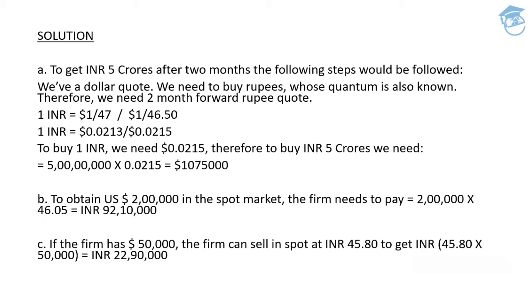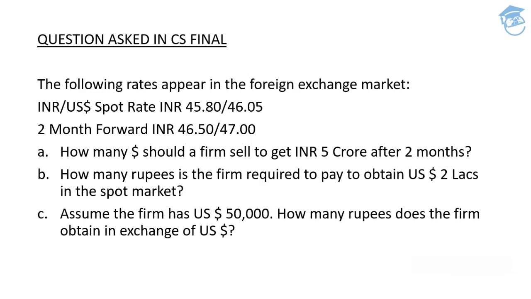Clear? The third point, the last one, if the firm has got $50,000 in its pocket and the firm needs to sell it in the spot market, then the rate that will be applied. In this particular case, we have got dollars. This is going to be the same case as the first one, not the second one. Since you have got dollars in your pocket and you need Indian rupees, the bank is going to buy from you the dollars at a cheap price because the base currency is dollars, and you'll go to the bank and say, bank, I've got dollars, will you be able to buy it from me?